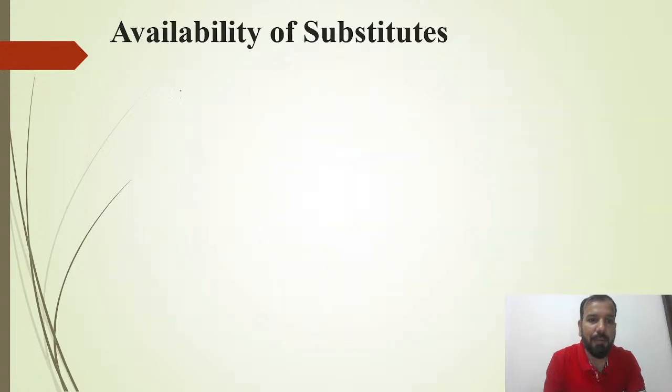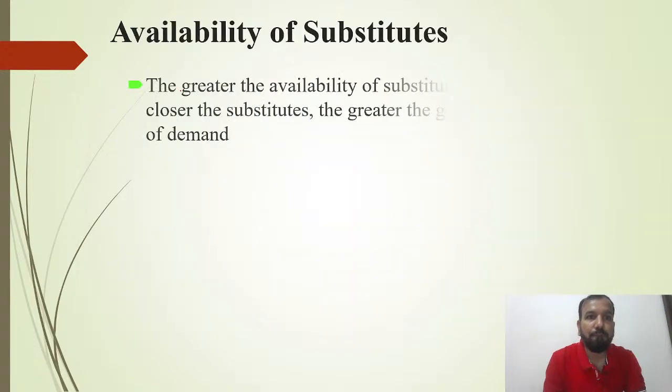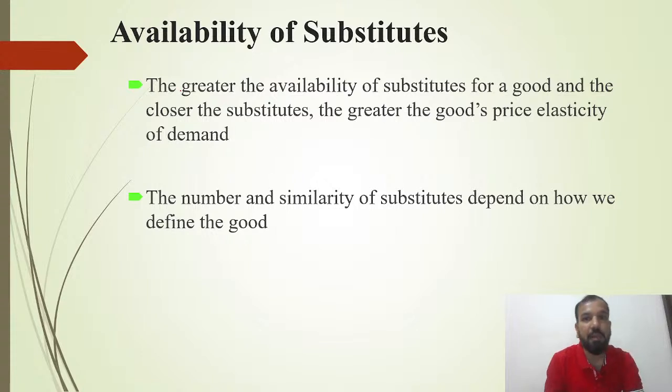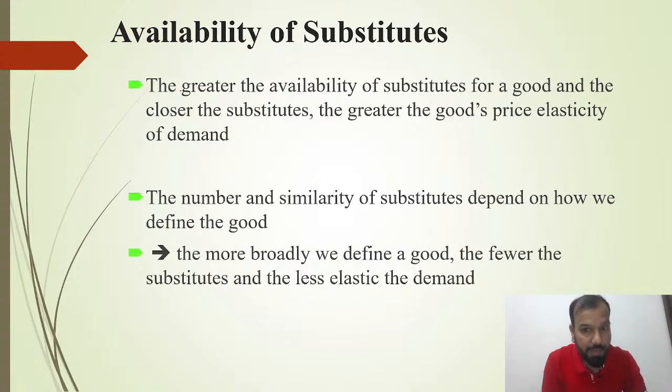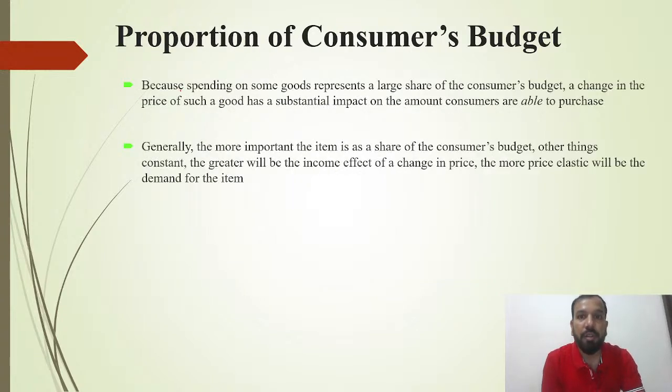It's very simple. In the case of the availability of substitutes, the greater the availability of substitutes for the good, and the closer the substitutes, the greater the good's price elasticity of demand. The number and similarity of the substitutes depend on how we define the good. The more broadly we define a good, the fewer the substitutes and the less elastic the demand.